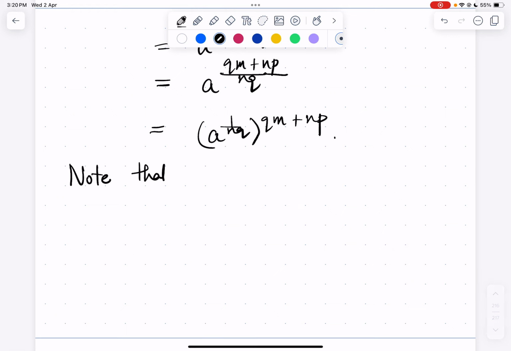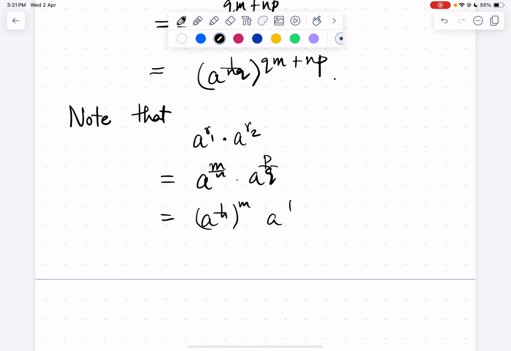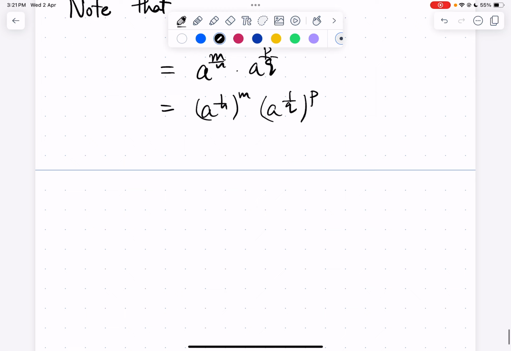Note that a^r1 times a^r2, what is this? It is a^(m/n) times a^(p/q). Now, what is a^(1/n)? We saw that we can write a^(m/n) as (a^(1/n))^m, and we can write a^(p/q) as (a^(1/q))^p. So this we can do. Then we can further write a^(1/nq).